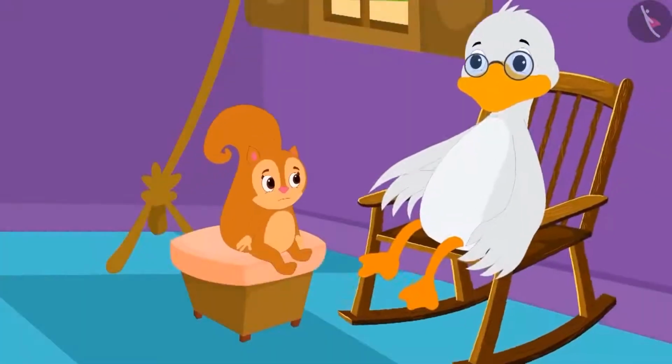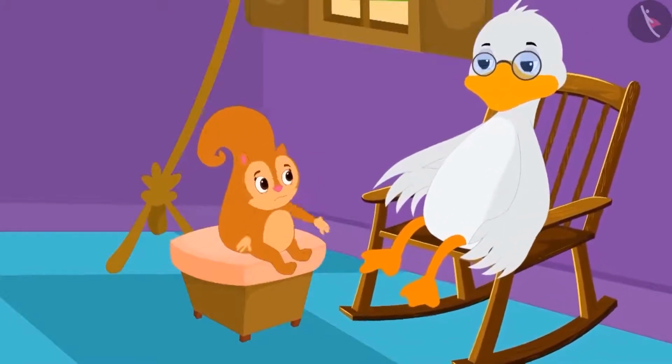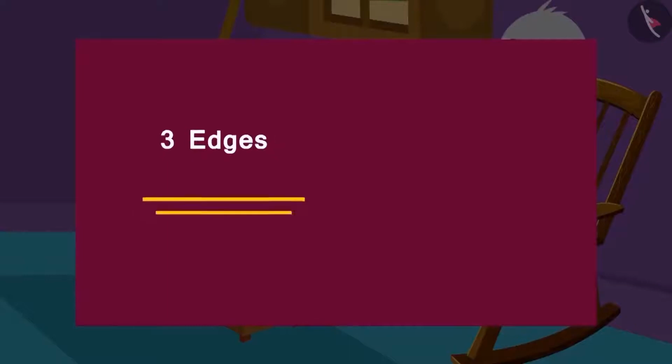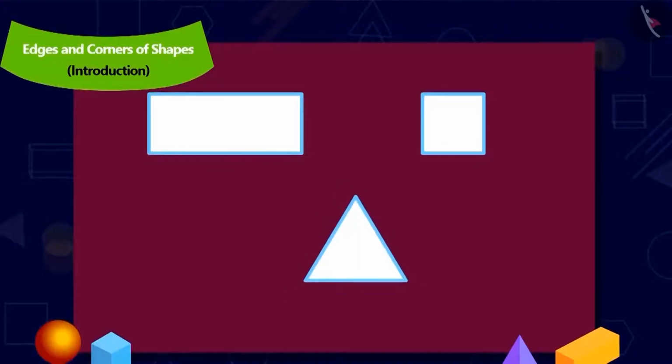Then Chanda told Uncle that she is looking for an object that has 3 edges and 3 corners. Uncle made these 3 shapes on paper. Children, do you recognize these shapes? Yes, this is a rectangle.